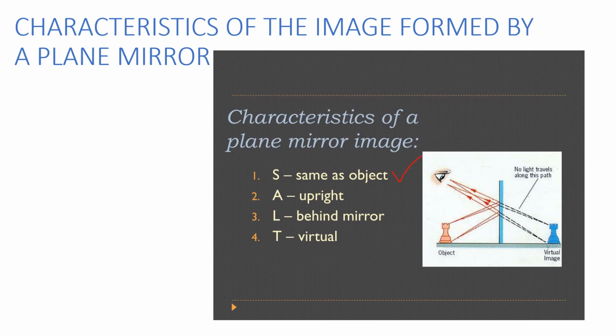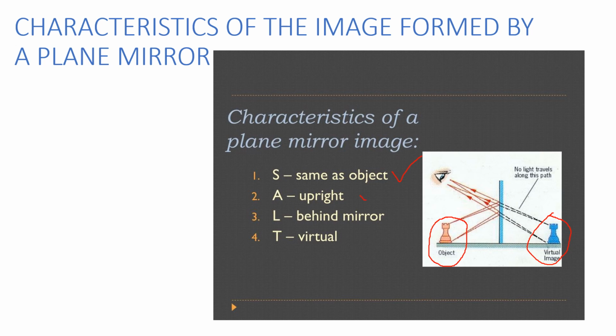The image in a plane mirror is of the same size and shape as the object. Can you see this, children? Yes. Here we have an object. After the reflection, will you observe the same object? Can you see this? Yes, there is no difference between the object before reflection and after reflection. So this is a characteristic of the image formed by a plane mirror. This is the first one.